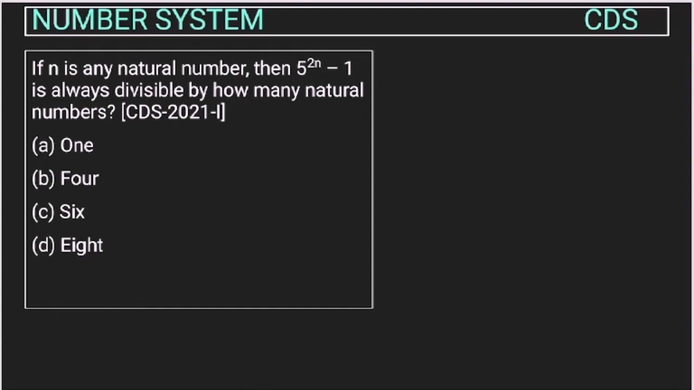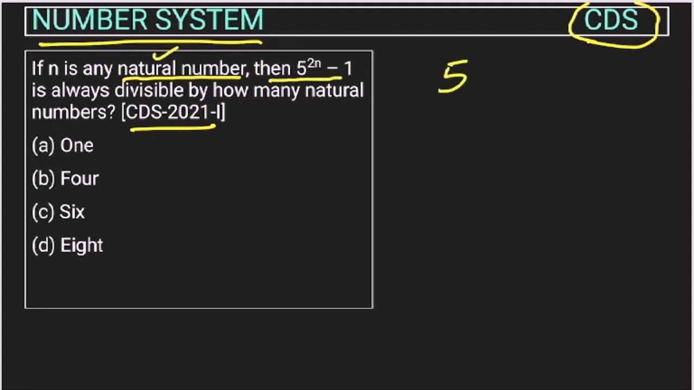Now let's see this question from the number system chapter asked in the CDS exam in 2021. If n is any natural number, so we have to consider only natural numbers, then 5 to the power 2n minus 1 is always divisible by how many natural numbers? So we have to tell by how many natural numbers this will always be divisible.